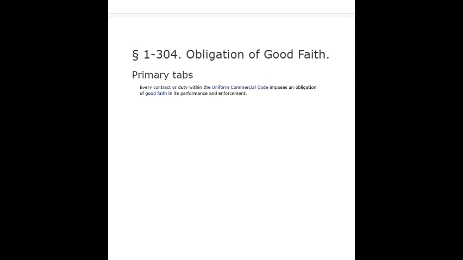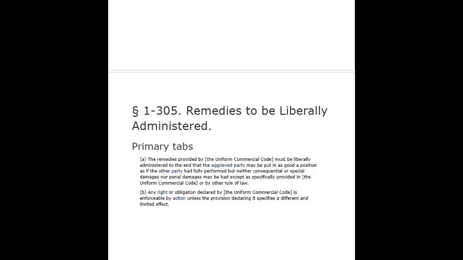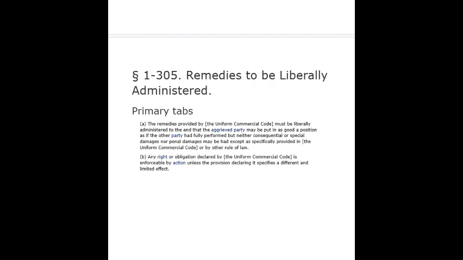Section 1-304. Obligation of good faith. Primary tabs. Every contract or duty within the Uniform Commercial Code imposes an obligation of good faith in its performance and enforcement. Section 1-305. Remedies to be liberally administered.